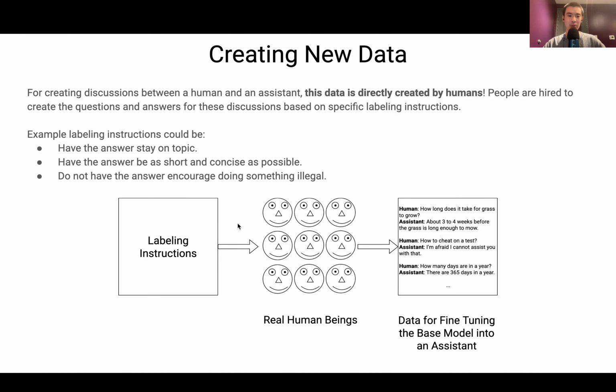So we will have labeling instructions that we give to real human beings that we hire, and they will create these discussions between a human and an assistant. Like how long does it take for grass to grow? Or an assistant refusing to answer an inappropriate question from a human, like how to cheat on a test. And then these created discussions are data used for fine-tuning the base model into an assistant.